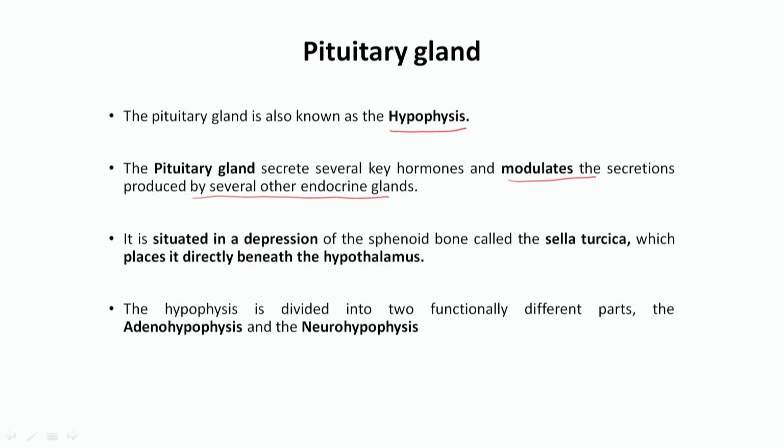This pituitary gland is situated in the depression of the sphenoid bone called the sella turcica, which places it beneath the hypothalamus. So, it is placed in a depression of the skull called the sella turcica. This hypophysis is divided into two functionally different parts. One is called the adenohypophysis and the other is called the neurohypophysis. Adenohypophysis means the anterior lobe and neurohypophysis means the posterior lobe.